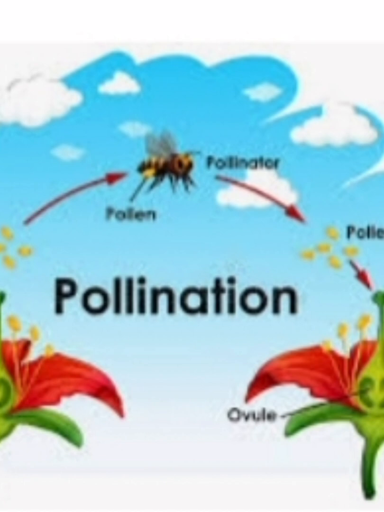Now what happens after pollination, after transferring the pollen grains from the anther to the stigma? The ovary grows to form the fruit. The ovary is the lowermost part of the pistil. After the transfer of pollen grains, the ovary grows to form a fruit, and the ovules form the seeds. We have already learned that in the ovary there are some small bead-like structures, which are called ovules, and these ovules form seeds after pollination.